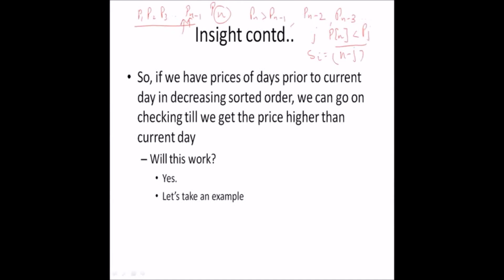So if we have the prices of the days prior to the current day, that is the nth day, in decreasing sorted order, that means P of 1 is greater than P of 2 is greater than P of 3. We can go on checking till we get a price higher than the current day, so P of j is greater than P of n. Will this work? Yes. Let's take an example and see if this works.